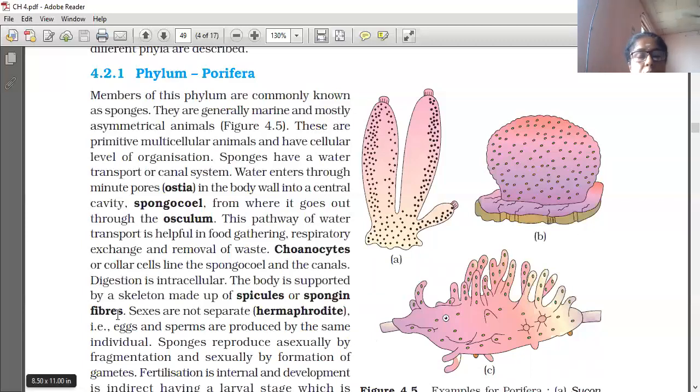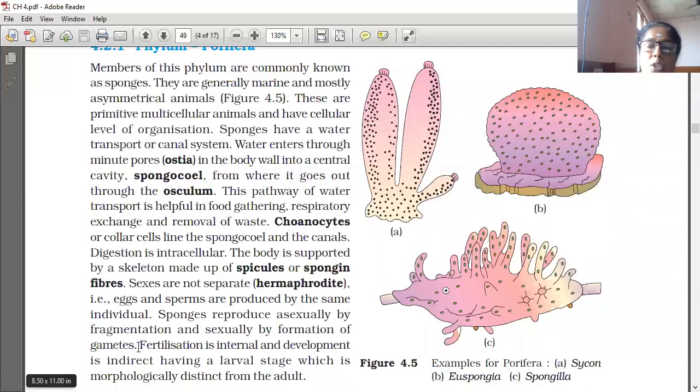Just as we have bones in our body, their body also has a skeleton made up of spicules or spongin fibers. Sexes are not separate. If both male and female organs are in one organism, it is called a hermaphrodite. Eggs and sperms are produced by the same individual. Then it is known as a hermaphrodite. Sponges reproduce asexually by fragmentation and sexually by formation of gametes.